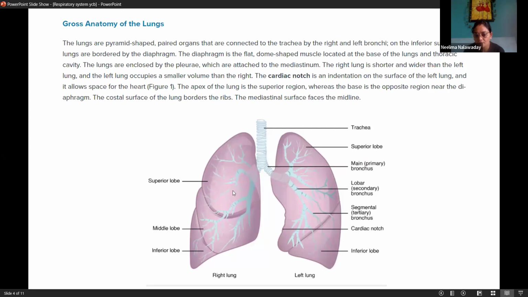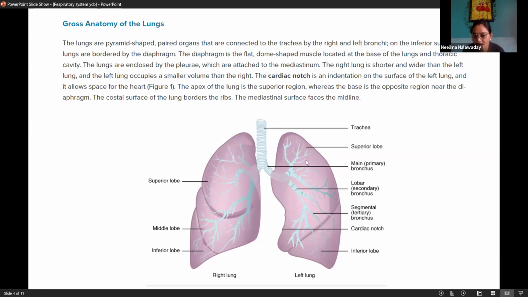So the right lung has a superior lobe, middle lobe and inferior lobe. Inferior is at the base and superior is near the apex. The apex or tip of each lung is near the clavicle, just below the clavicle.